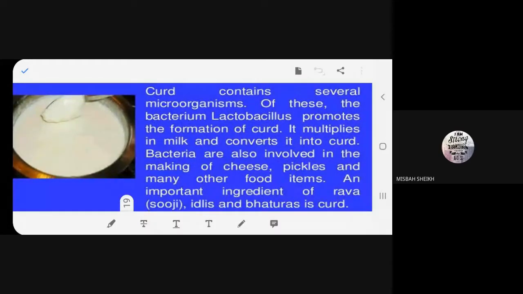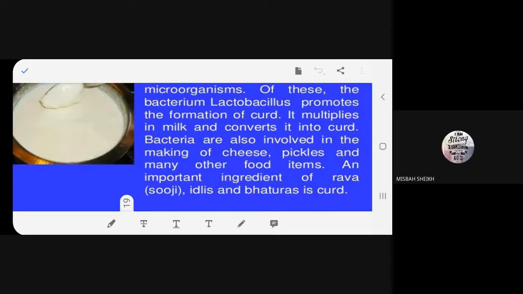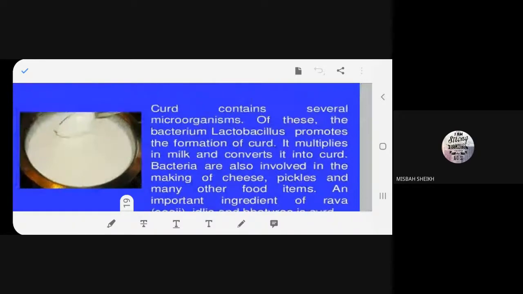The bacterium Lactobacillus. Lactobacillus promotes the formation of curd. It multiplies in milk and converts it into curd. Bacteria are also involved in the making of cheese, pickle, and many other food items. An important ingredient of rava or suji, idlis, and bhaturas, curds. Okay, fine. Thank you.